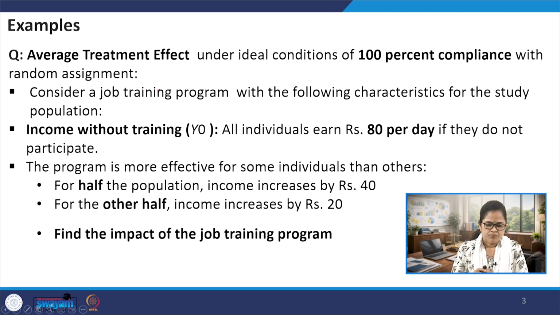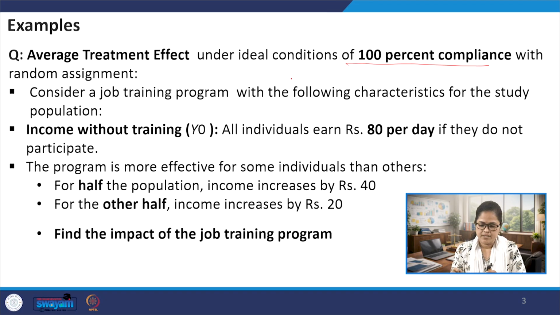Here the average treatment effect is under the ideal condition, that is, 100% compliance with the random assignment. Given this, those who are assigned to the treatment group are actually participating in this job training program.